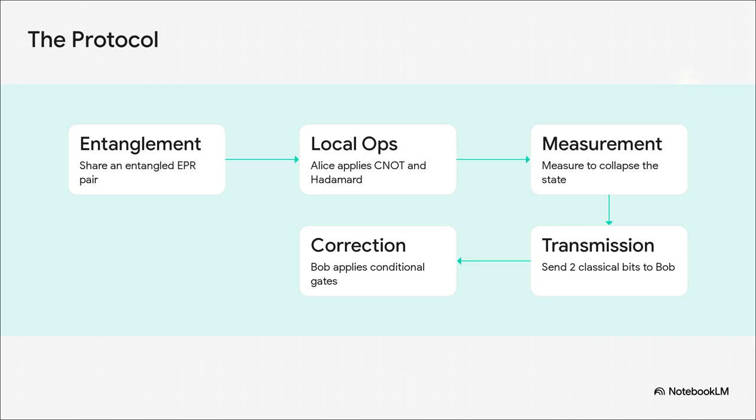Notice that her original quantum state is now destroyed. It wasn't copied, it was sacrificed. Step 4. She transmits her 2 measurement results as standard copper-orange classical bits over a regular channel to Bob. And finally, step 5. Bob's correction.